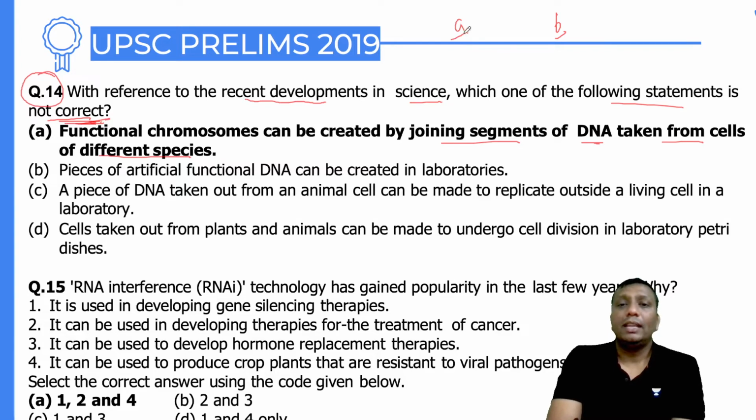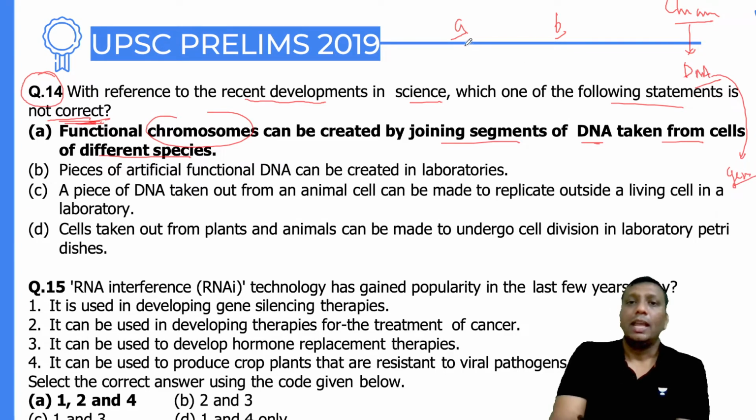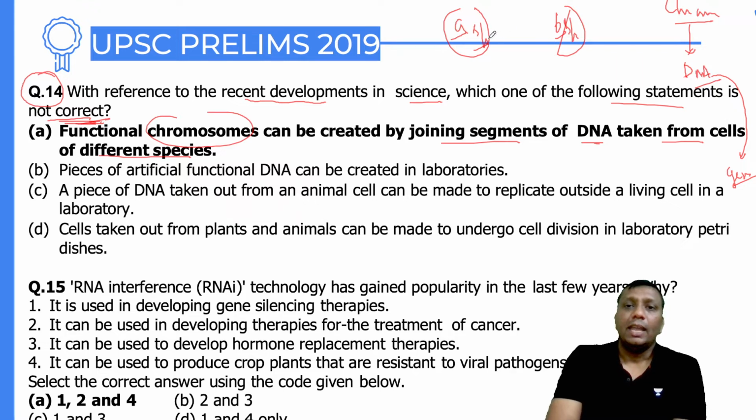Now see, within the chromosomes, you must know the concept. Within the chromosome there is DNA, and this DNA has genes. If species A has one type of genome and species B has another type of genome, and we join these two DNAs together, then the question is: in that case, is a functional chromosome possible to generate?